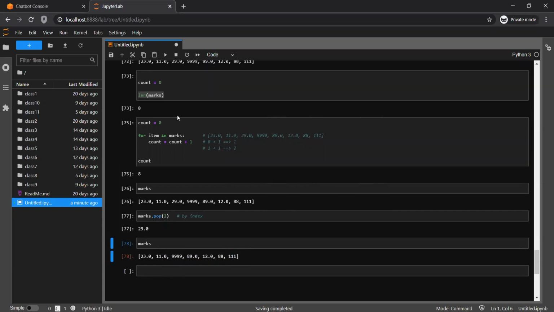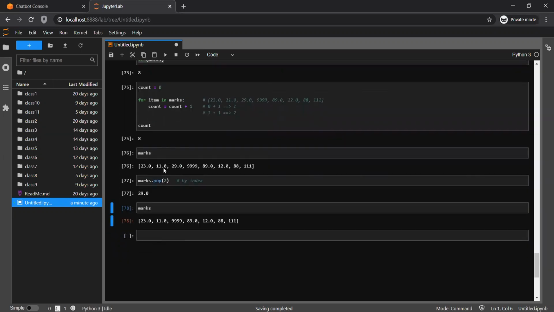So if you do not give anything in pop, it will remove the very last element. If you give a particular index in pop, it will remove the value at that particular index. This is how you have to remove an element from a list.